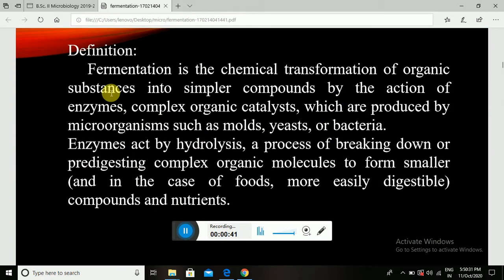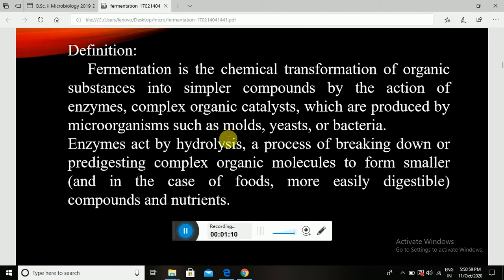Fermentation is the chemical transformation of organic substances into simpler compounds by the action of enzymes, complex organic catalysts which are produced by microorganisms such as molds, yeast, or bacteria. Different types of enzymes are synthesized by the bacteria, and they act on specific complex substances and convert them into simple forms.